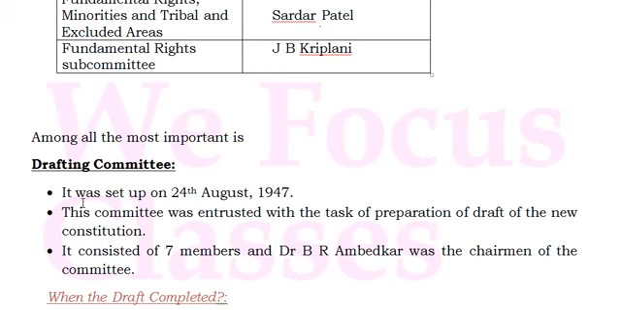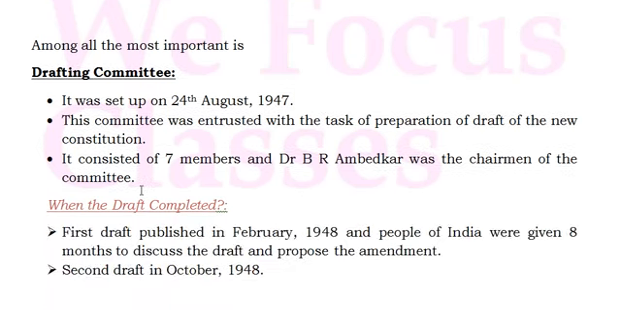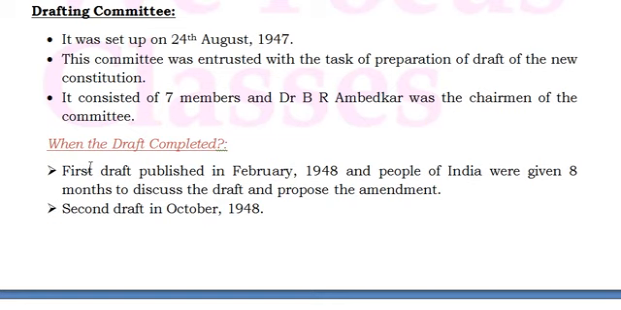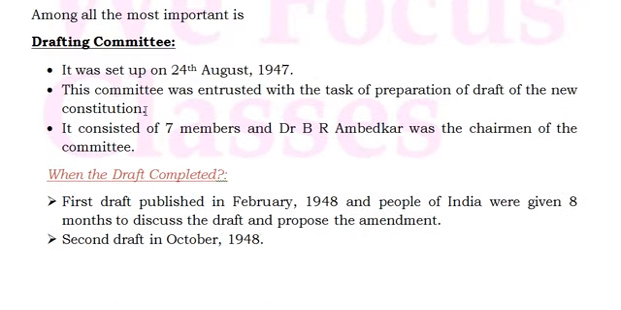The chairman of the Drafting Committee is Dr. B.R. Ambedkar. He was appointed as chairman of this Drafting Committee, and it was set up on 24th August 1947, and it consisted of 7 members. They worked many days on the draft, starting work on 24th August 1947, friends, and they published their first draft in February 1948.